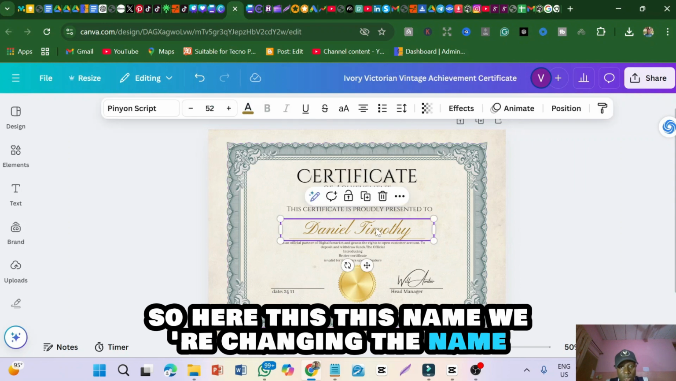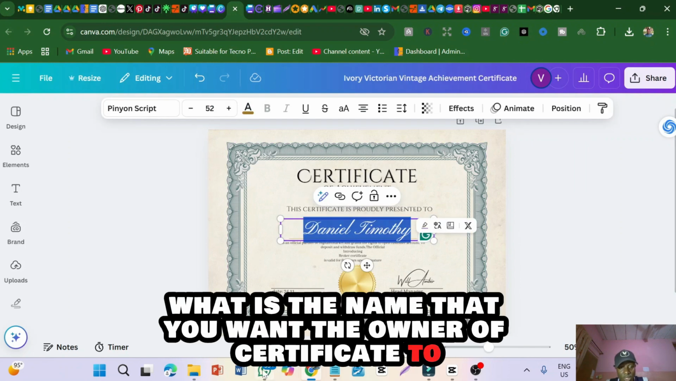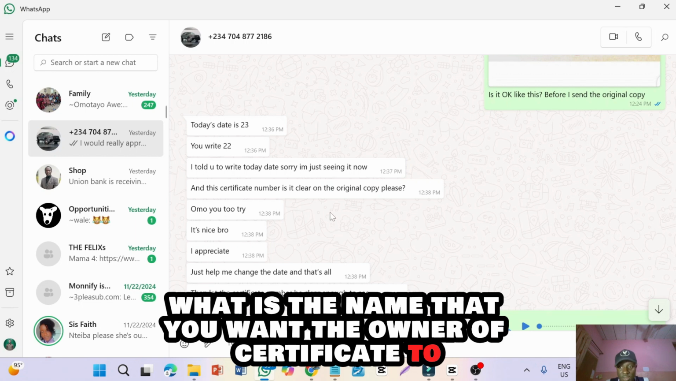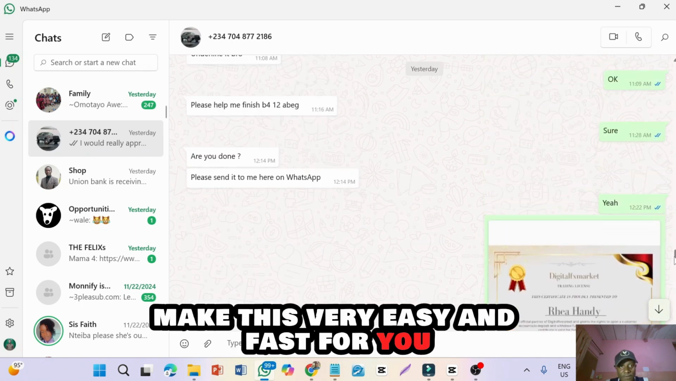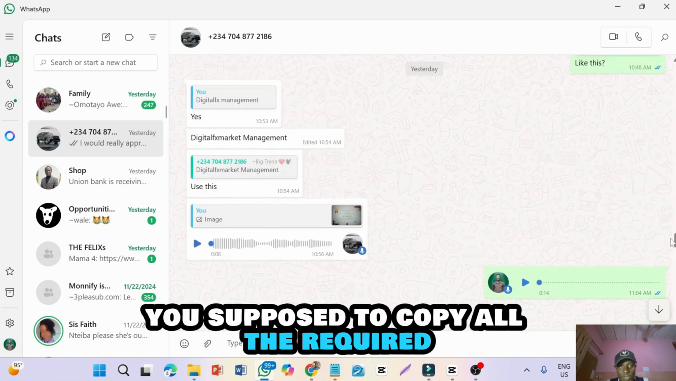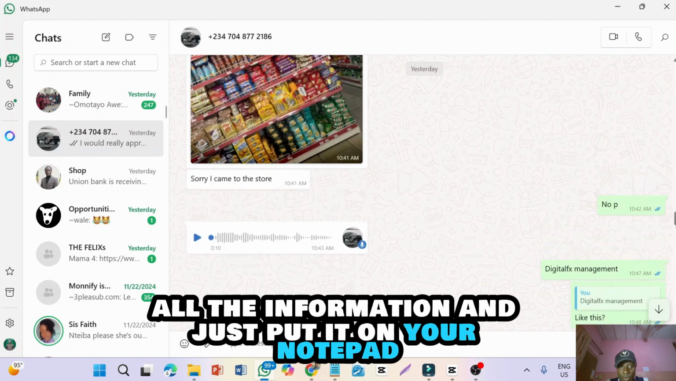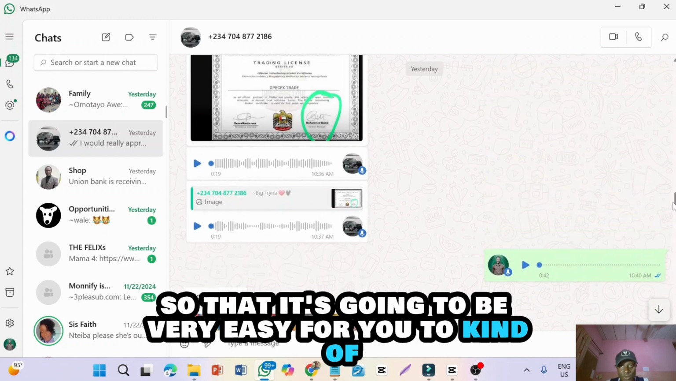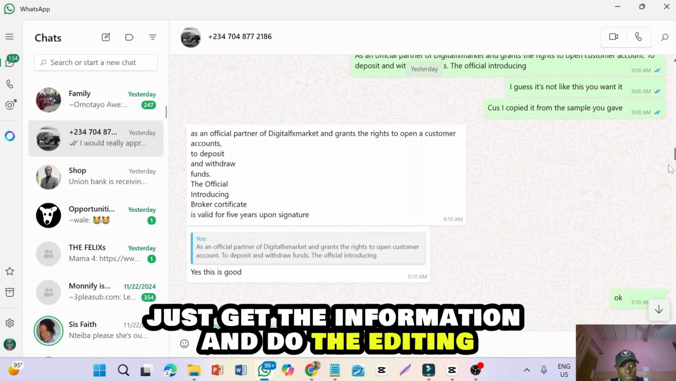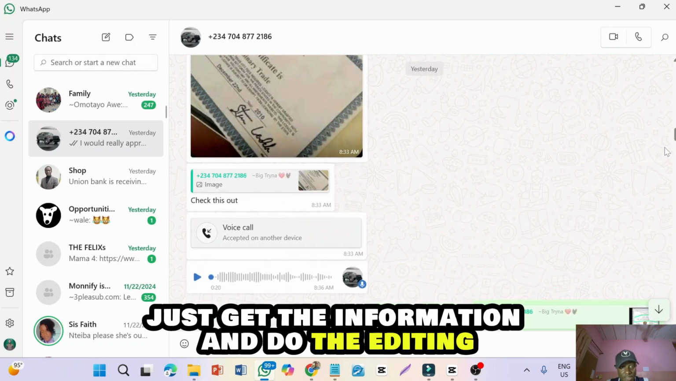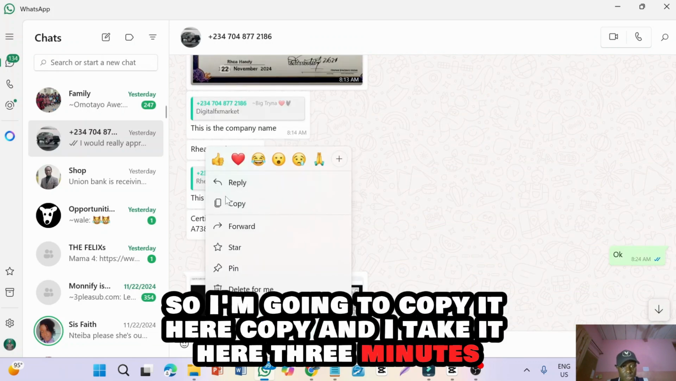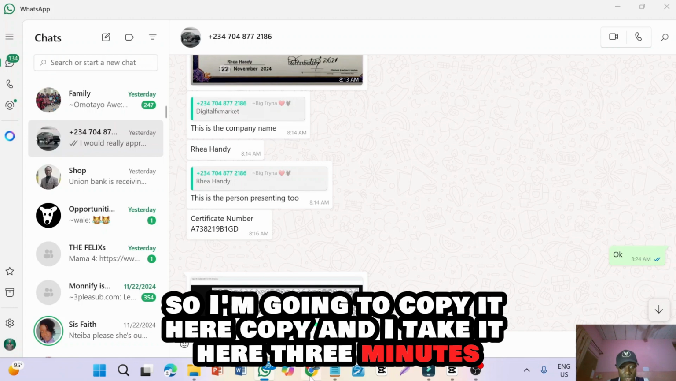So here, this name, we're changing the name. What is the name that you want, the owner of the certificate? To make this very easy and fast for you, you're supposed to copy all the information and put it on your notepad, so that it's very easy for you to get the information and do the editing very fast. So we're going to copy it here, copy, and I take it here.